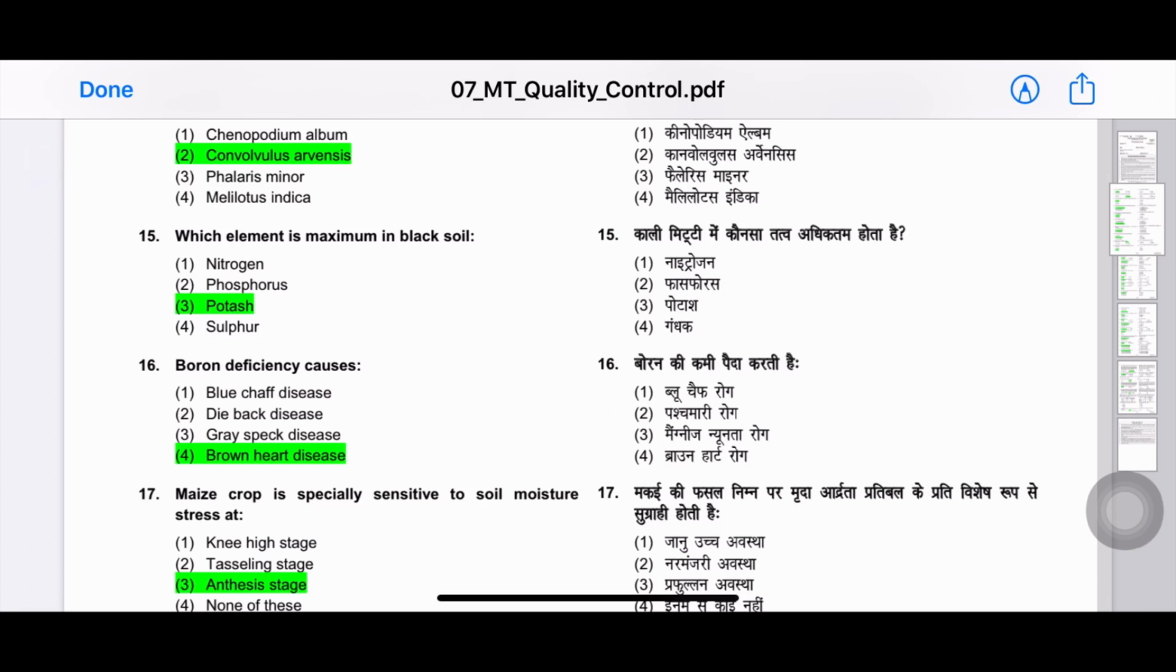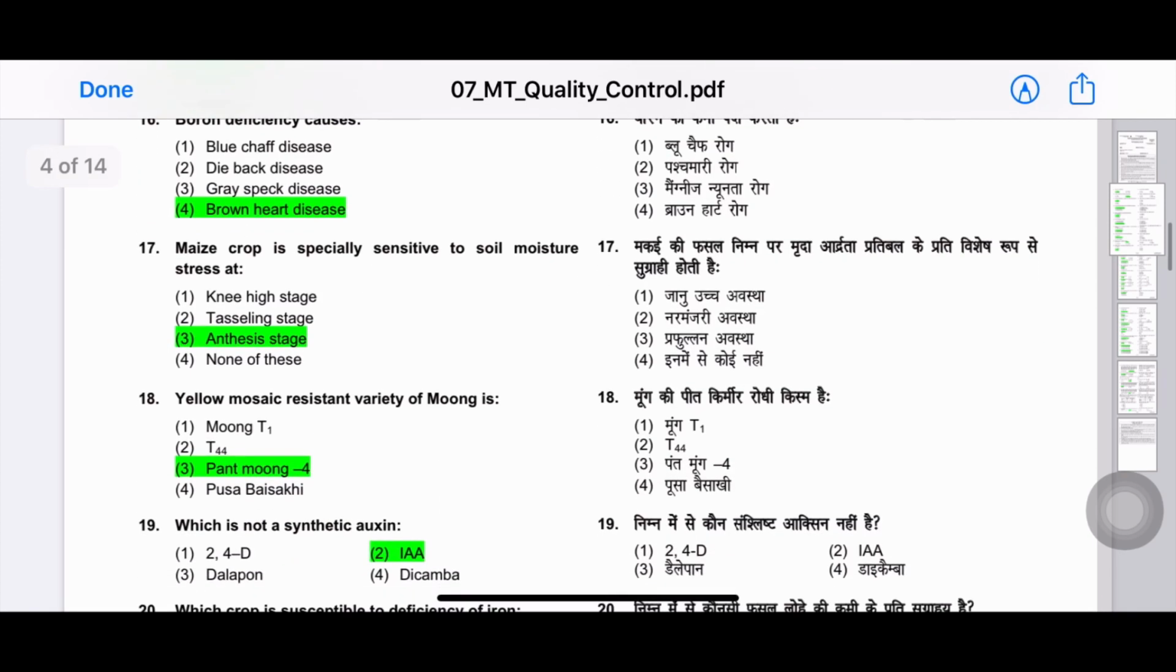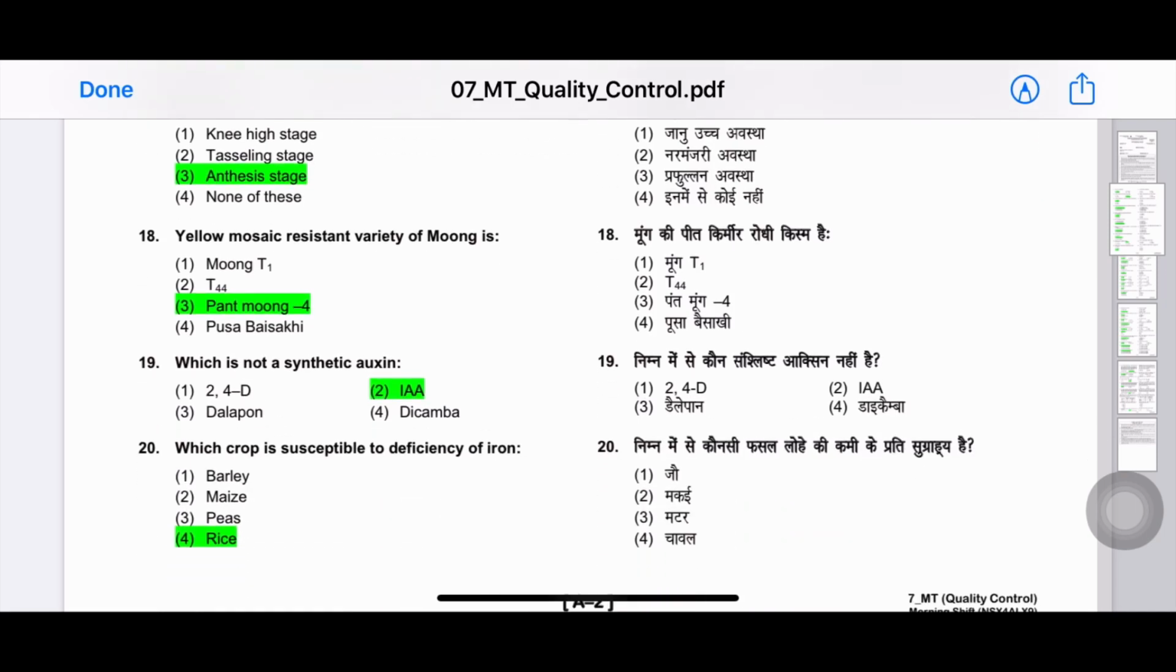Next question: which element is maximum in black soil? The answer is potash. 16th question, one more deficiency symptom question: boron deficiency causes. The answer is brown heart disease. 17th question: maize crop is specially sensitive to soil moisture stress at anthesis stage. 18th question: yellow mosaic resistant variety of moong is. The answer is Pant Moong 4.